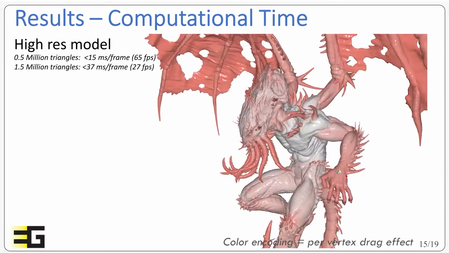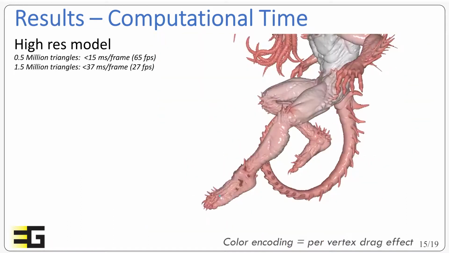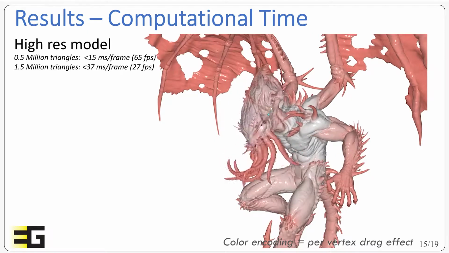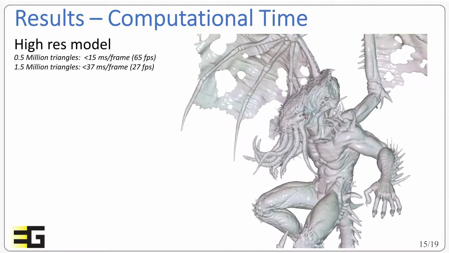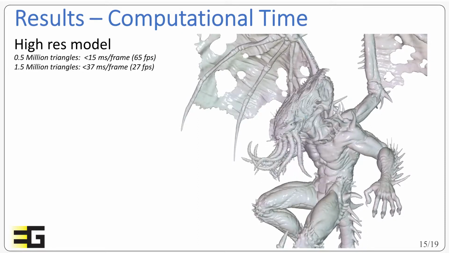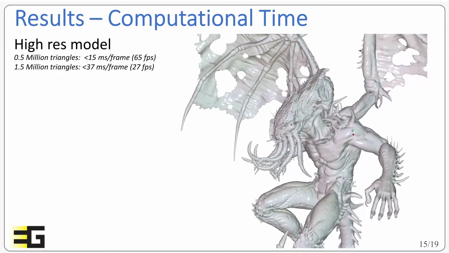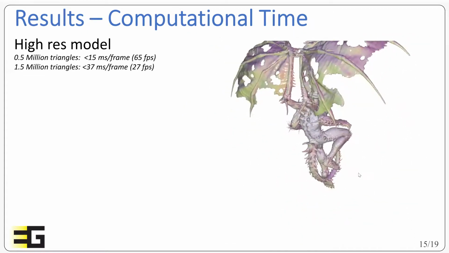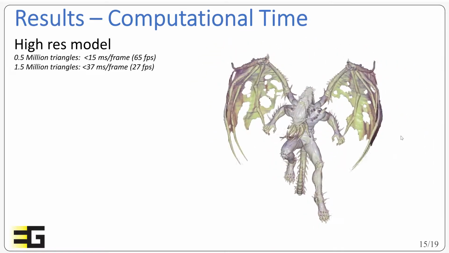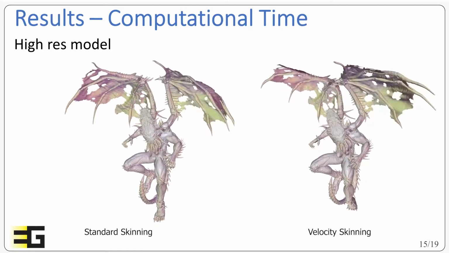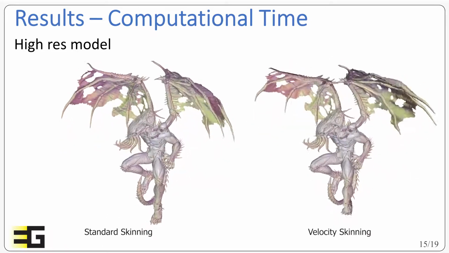We applied the vertex shader implementation on a high-resolution mesh of this monster model using a single consumer GPU on a laptop. The implementation was not overly optimized, so there is still room for improvement if needed. Compared to raw skinning using the same implementation, velocity skinning takes twice the time of skinning, which is very reasonable as it remains in the same order of magnitude. But of course we should note that velocity skinning may not offer the possibility of extreme optimization as the velocity skinning weights are less sparse.